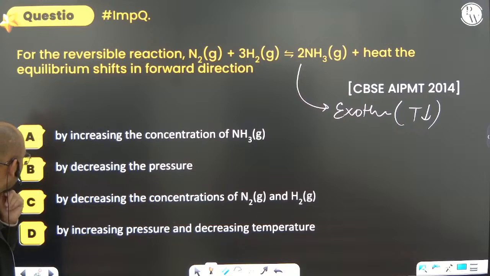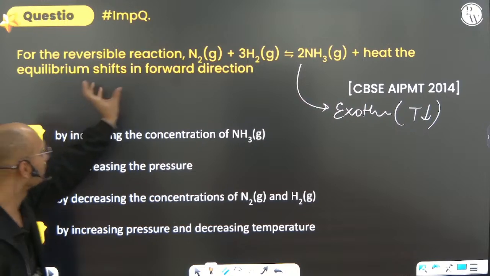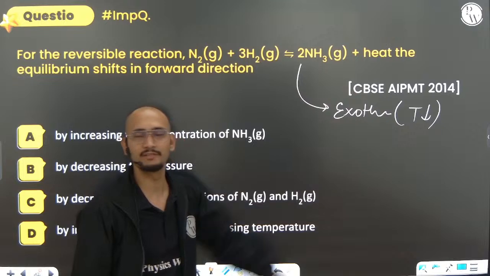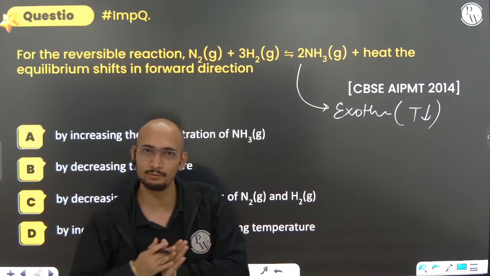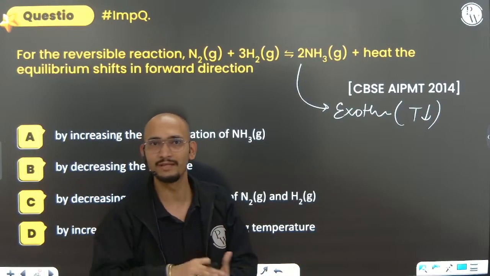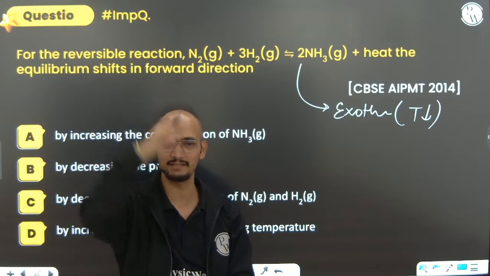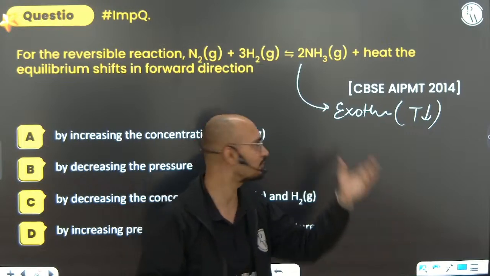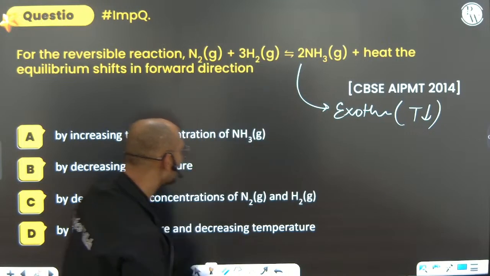And for the next one, because it is going towards fewer moles, it will go towards the lower pressure. For going towards lower pressure, what do you have to do? If you increase the pressure, it will try to go towards the lower pressure, that is, fewer moles. So increase pressure and decrease temperature.